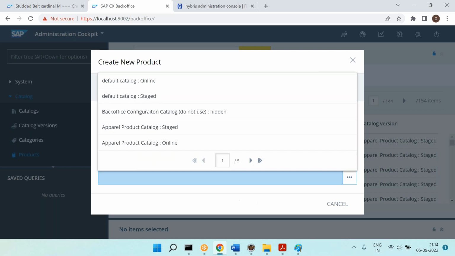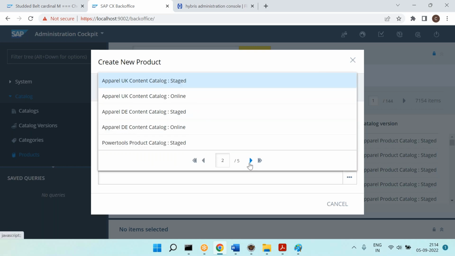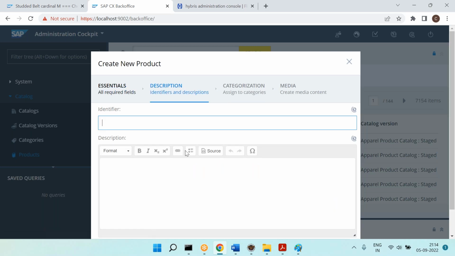Samsung Galaxy, then always the staged version. Click on next. You can give the identifier, which is nothing but the name. I will just give the name as Samsung Galaxy. And you can give the description, Samsung Galaxy product.